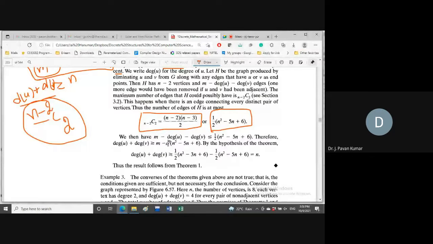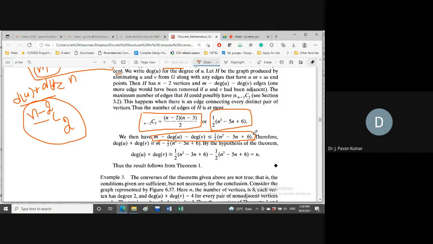Now m is the total number of edges, and we are removing the degree of u and the degree of v, so these many edges will be removed. Then the remaining edges will be at most half into n square minus 5n plus 6. Is this statement clear? That is, m minus degree of u minus degree of v is less than or equal to half into n square minus 5n plus 6.